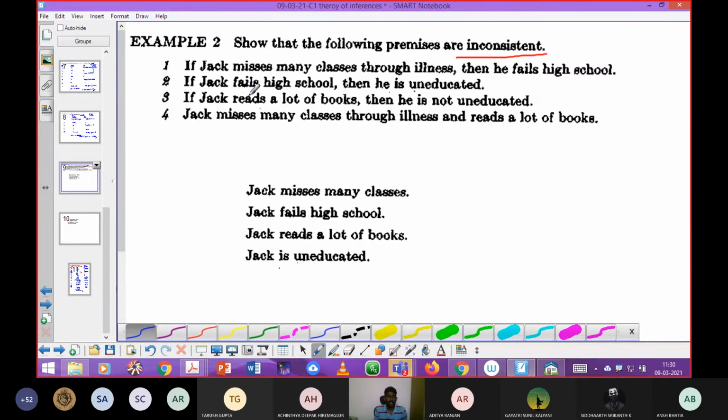So please listen. See here, if Jack misses many classes through illness, then he fails high school. First, you need to name the given statements.